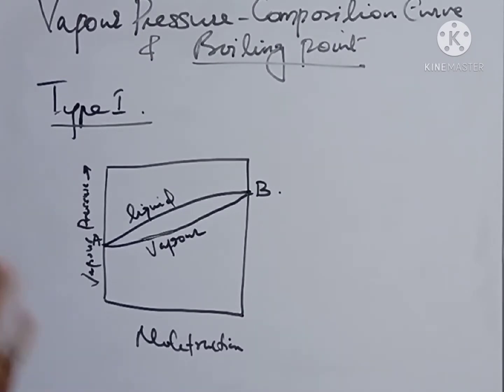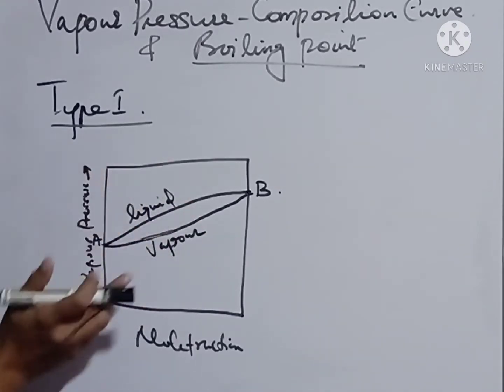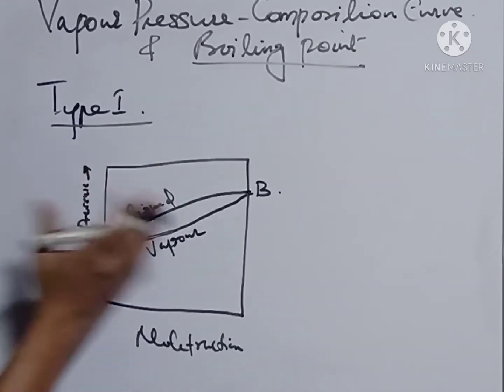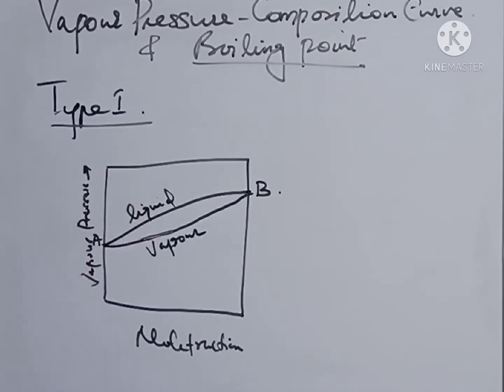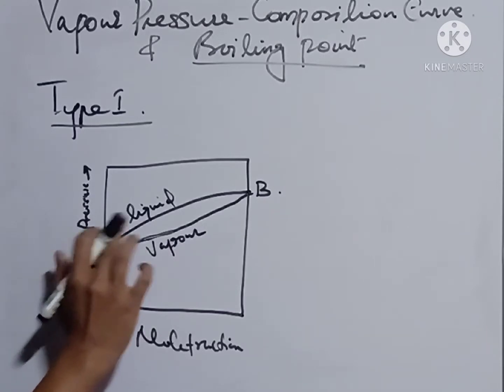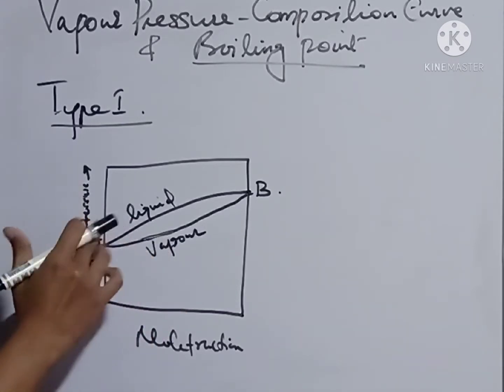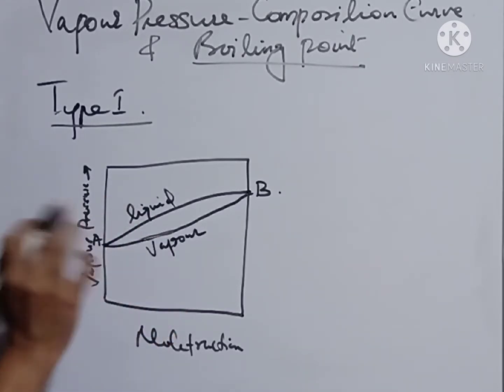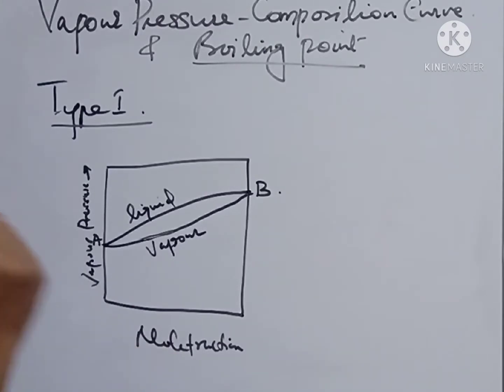In all binary liquids, that is for type 1, type 2 and type 3, the liquid curve will appear just above the vapor composition curve. Here on this curve, for type 1 binary liquids, the composition of vapor and liquid will not be equal at any case, but they will exist in equilibrium.